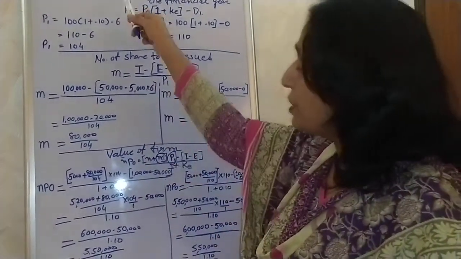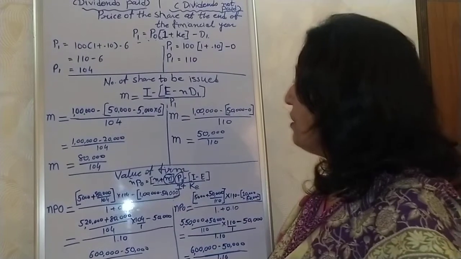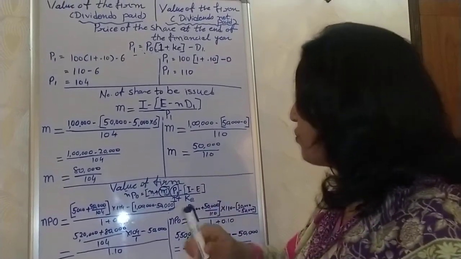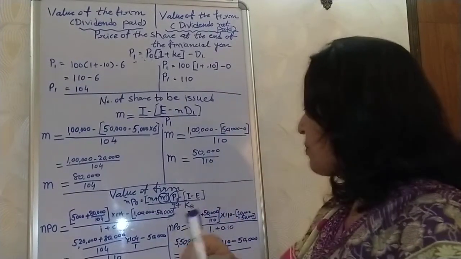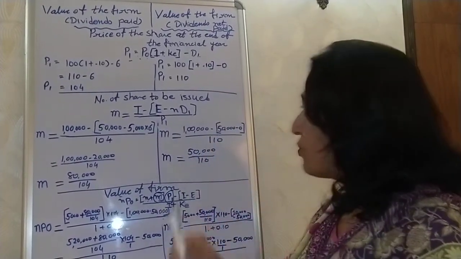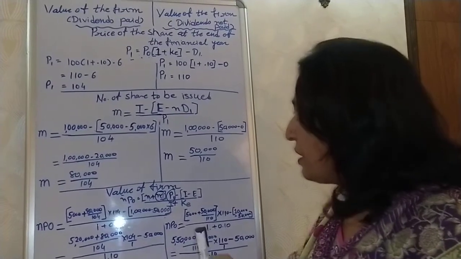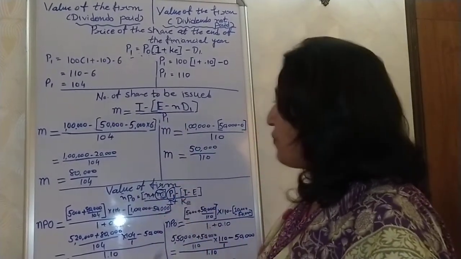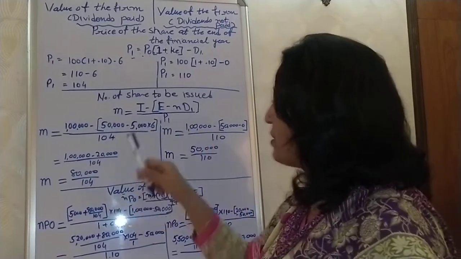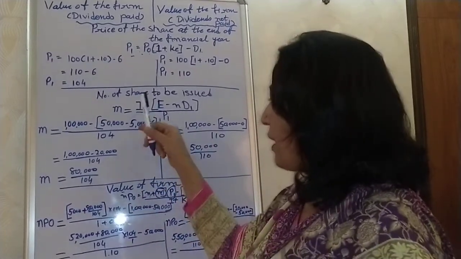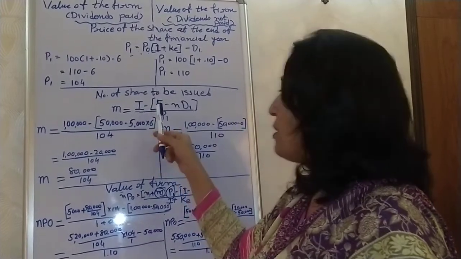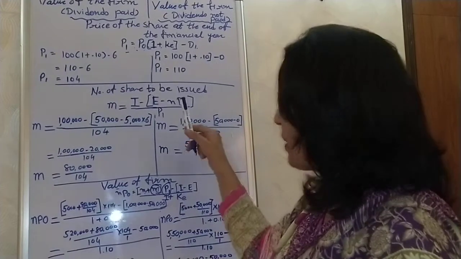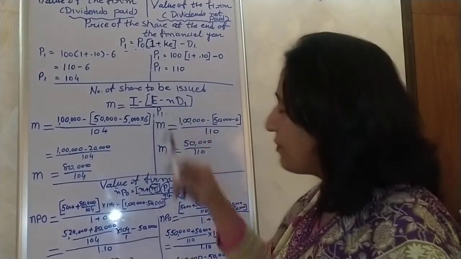In case of dividend payment, what may be the number of shares to be issued by the firm, and in case they do not pay dividend, what may be the number of shares to be issued by them. In the first situation, by putting the value in this formula, m is equal to I minus (E minus nD1) divided by P1.